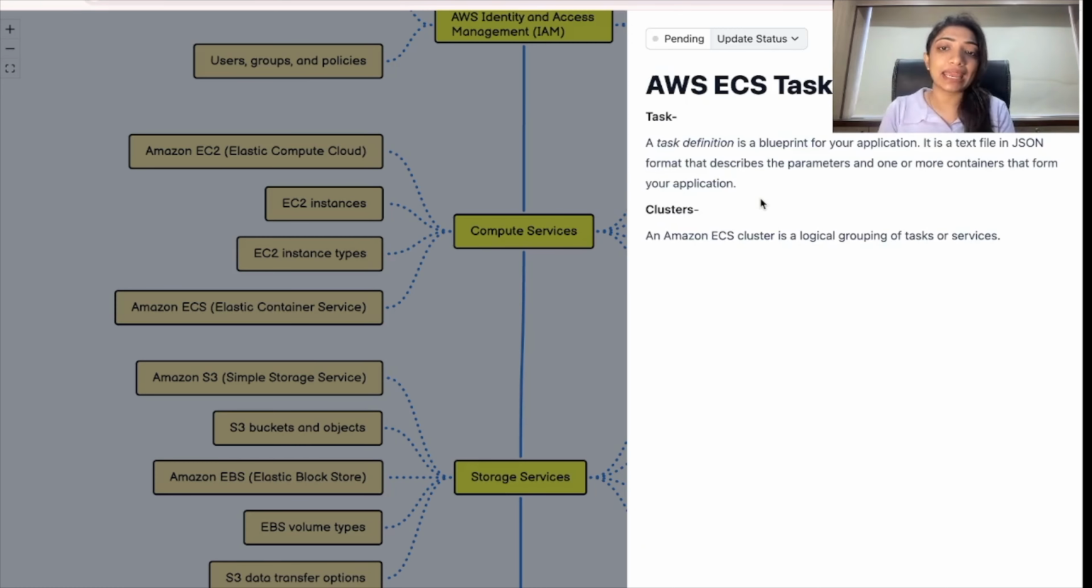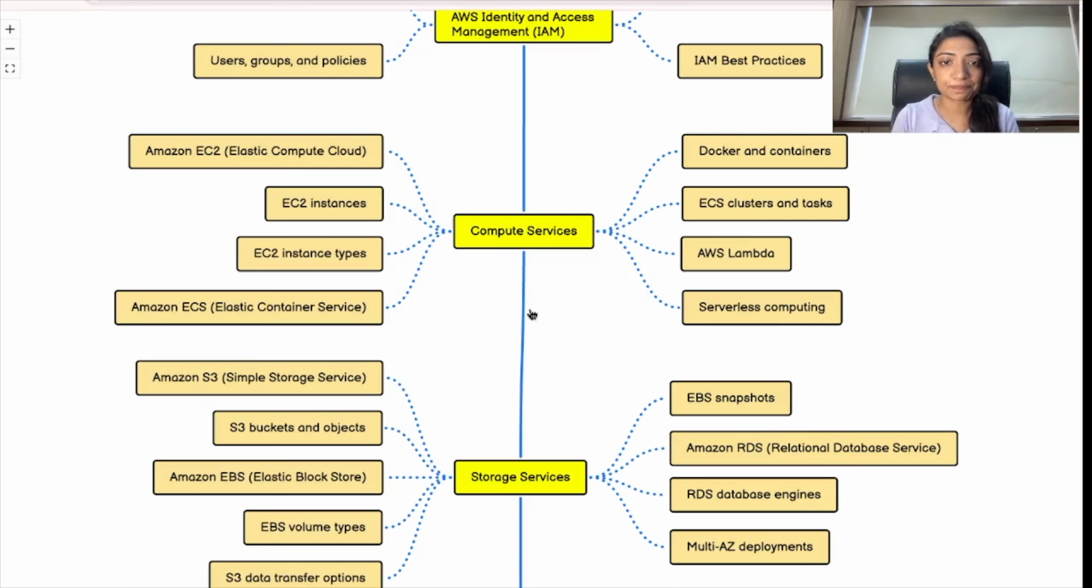ECS tasks and clusters. So a task is a definition or blueprint of your application. It is a text file in JSON format basically that describes the parameters and one or more containers that form your application. A cluster is a logical grouping of tasks or services.